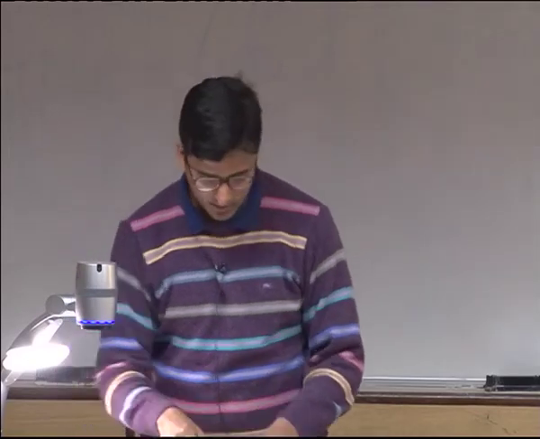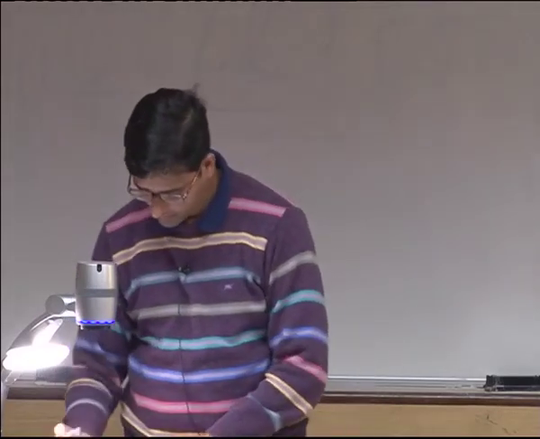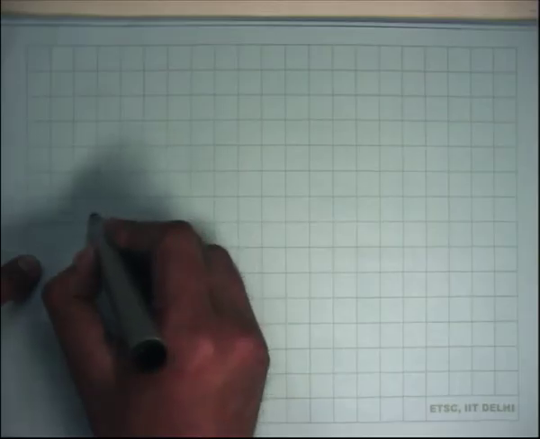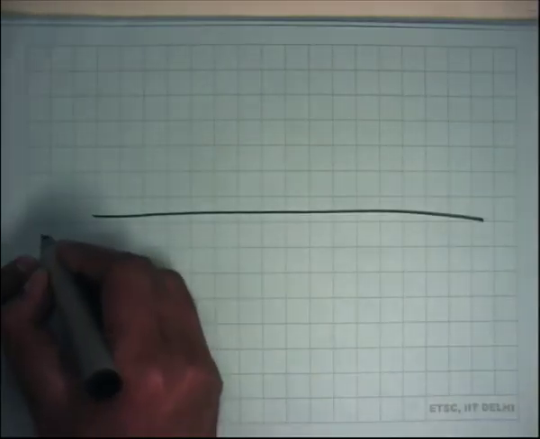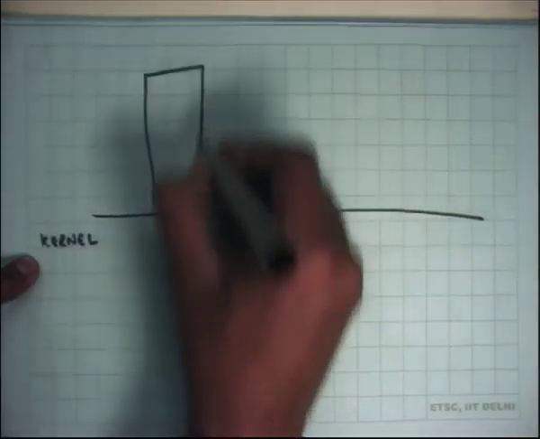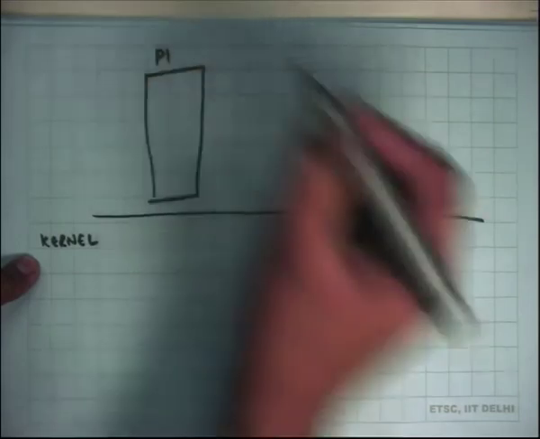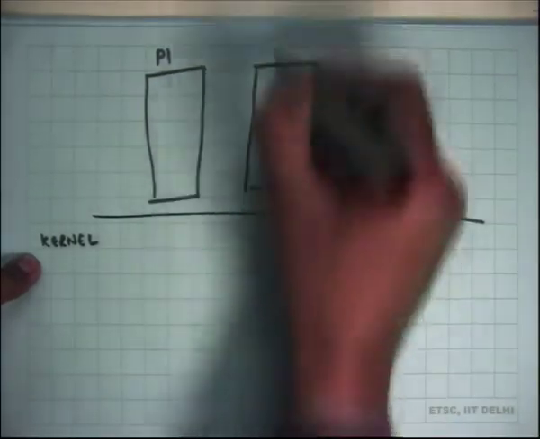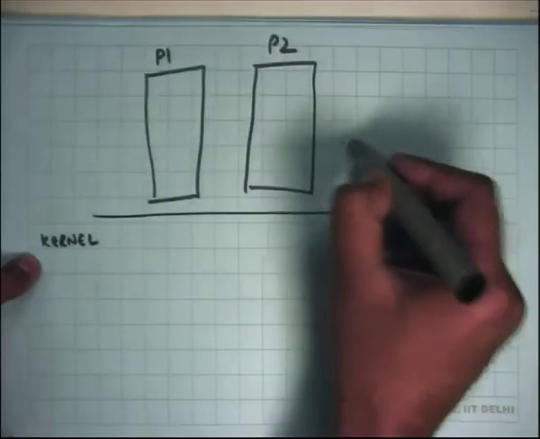right? So firstly, let's say this is the kernel, and this is process P1, which is the first process, process P2, let's say it forked another process, and so on, right?